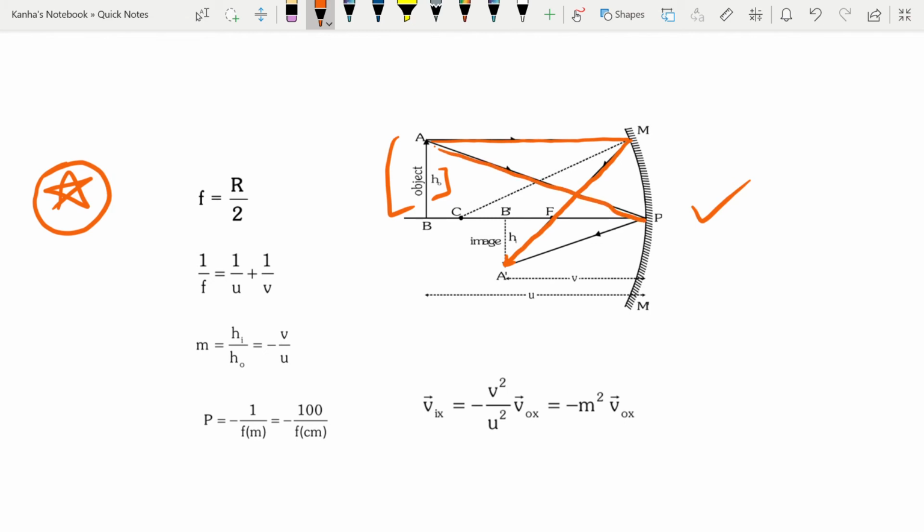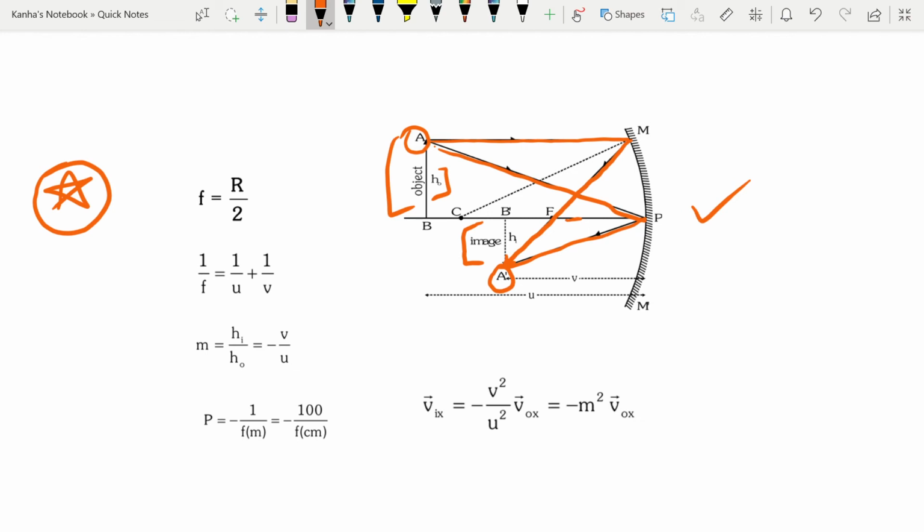After the pole, it should reflect with the same angle, symmetrical with respect to the principal axis. So it reflects here, and wherever the two reflected rays meet, we call that point the image. So A has an image A prime at a distance h1 below the principal axis.